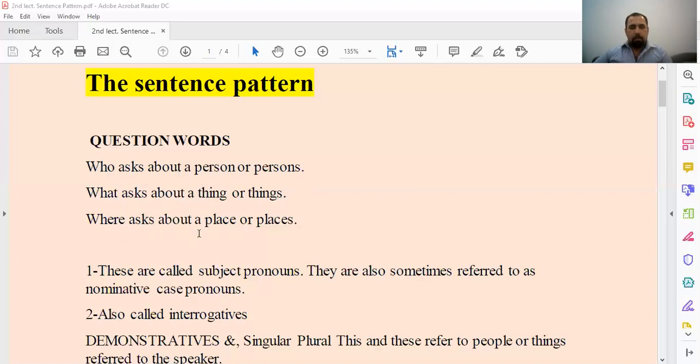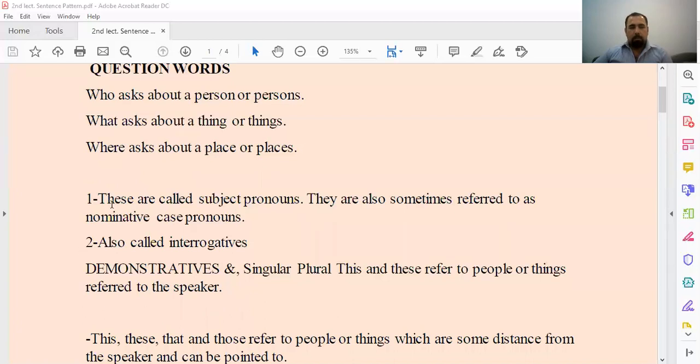Hopefully you understand what I'm talking about. If you have any question about this, let me know. It's very clear. Where is used with the place. Okay, for example, where is the hospital? Hospital is a place. Where is, for example, the police station? You say where, okay? Where is connected with a place or a site, or an address.